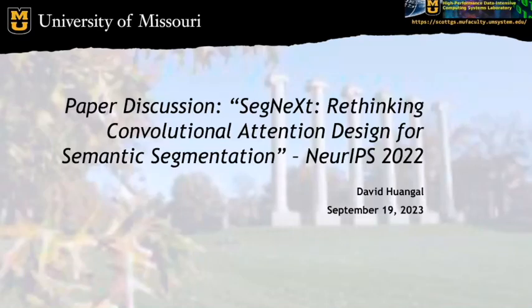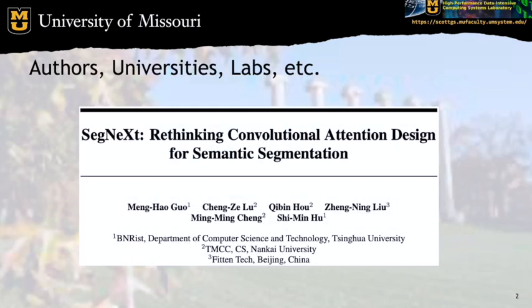Hello there, my name is David Wangal, and today I'm going to be presenting a paper discussion on this paper, SegNeXt, Rethinking Convolutional Attention Design for Semantic Segmentation, published at NeurIPS in 2022. Here are the authors and their affiliations, just for reference, and now let's get into the paper itself.